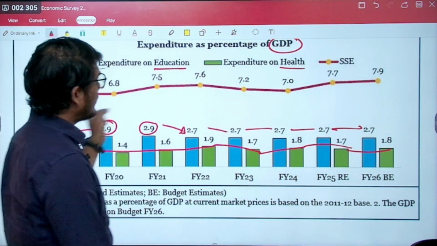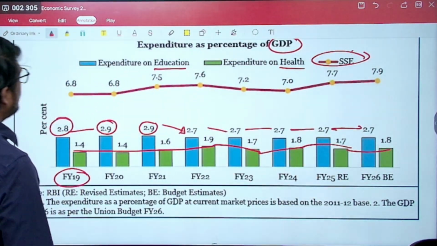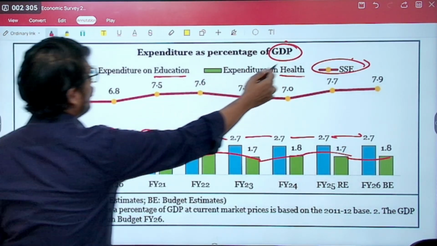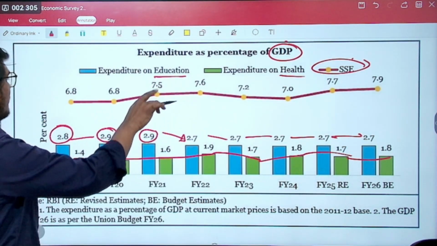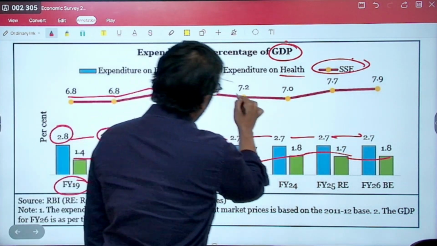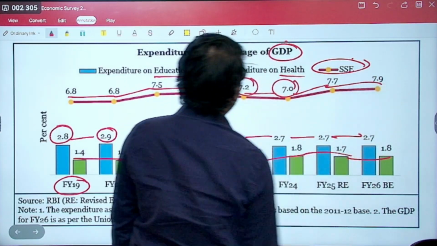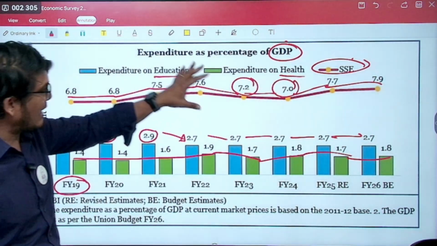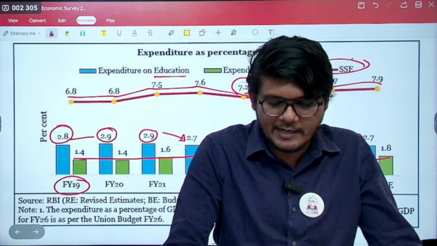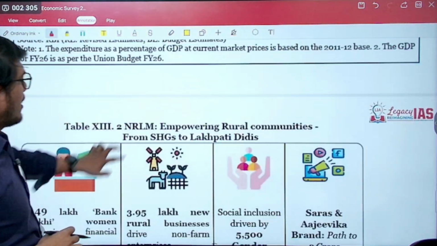Now this is the social service expenditure as a percentage of GDP, which has seen an increase, but again it has also declined, and then again an increase. So a decline is clearly visible in all of these 3 parameters. This is important to note. Let's move ahead.